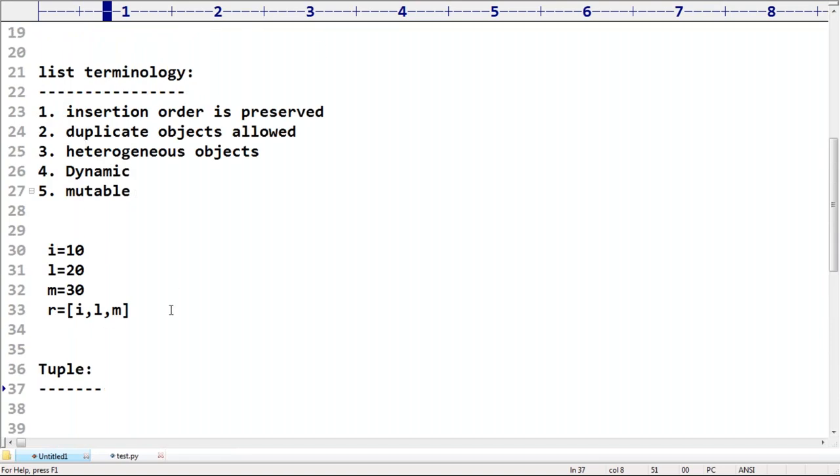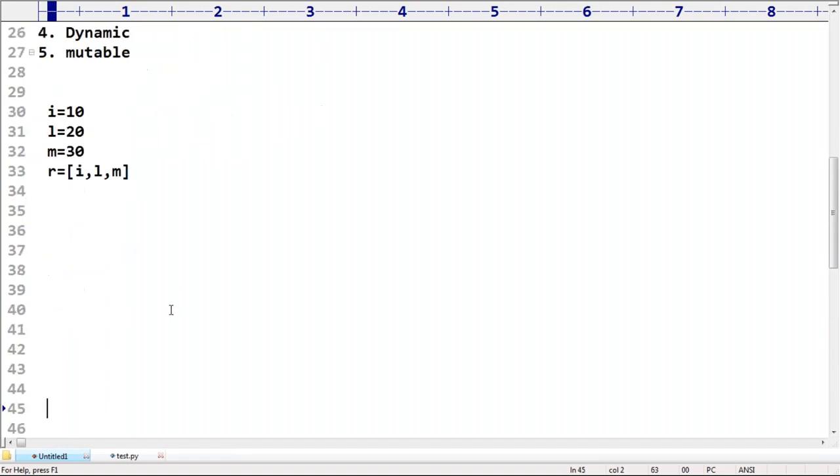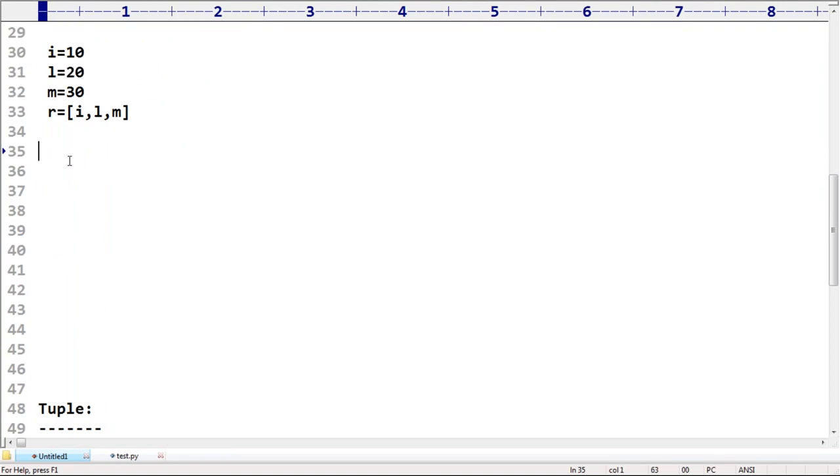If you want to represent a group of values, in the list, how are the values going to be represented, sir? By using square brackets. Remember this, within square brackets: 10, 20, 30. These notations are very, very important. Square bracket means list concept.